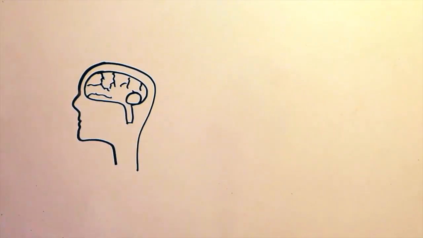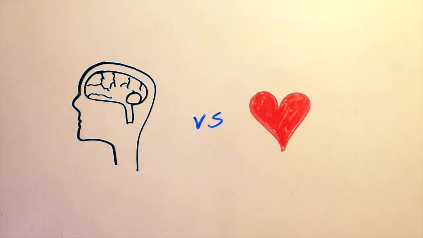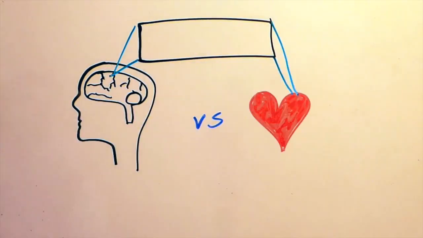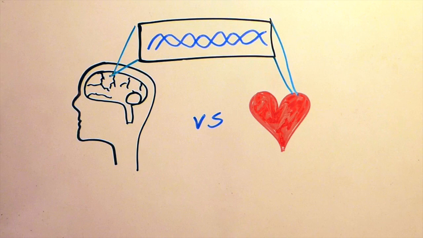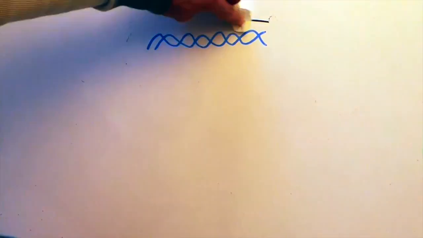You are a collection of cells. These cells form tissues and organs like the heart and brain that have dramatically different functions, yet all of these cells, for the most part, have the same DNA. So what makes a heart cell different from a brain cell?